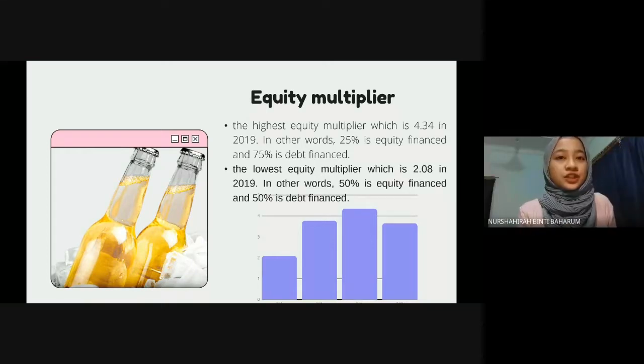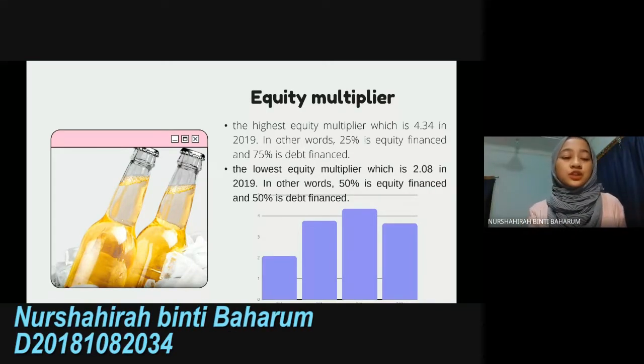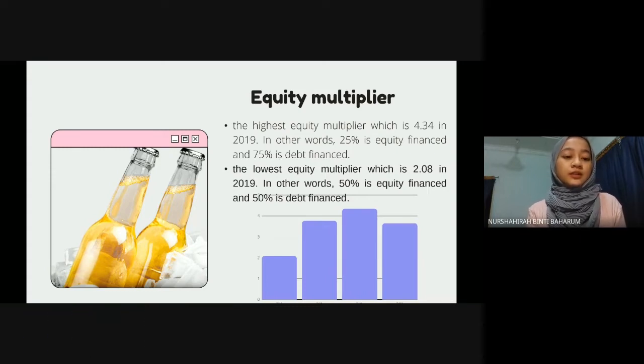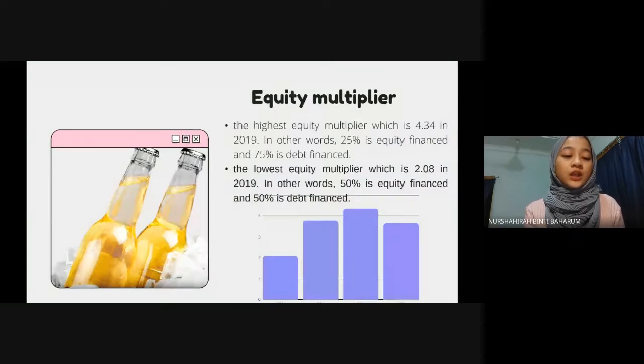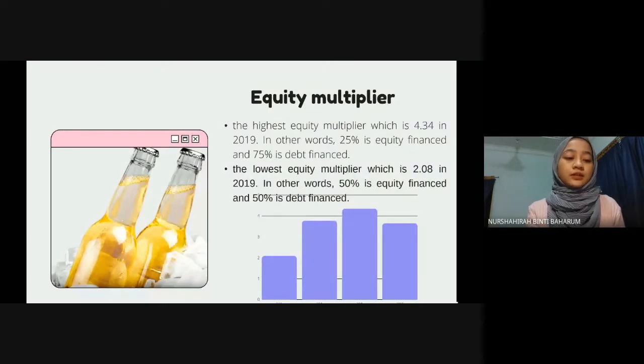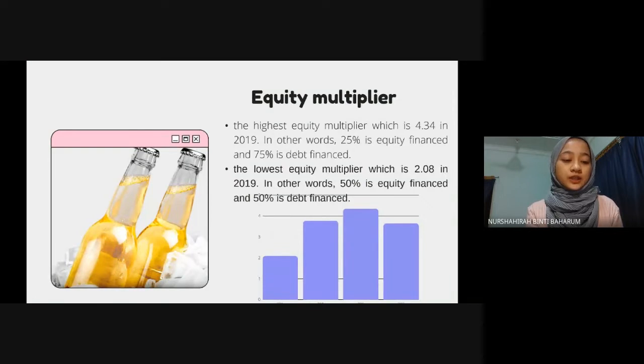Hi, my name is Nurshahirah binti Baharum, matric number 2034. I will present about equity multiplier. The second ratio is equity multiplier. A higher ratio indicates that the assets are mostly funded with debt rather than equity. The formula is total asset divided by total equity. In 2019, Carlsberg had the highest equity multiplier of 4.34 and the lowest is 2.08 in 2017.